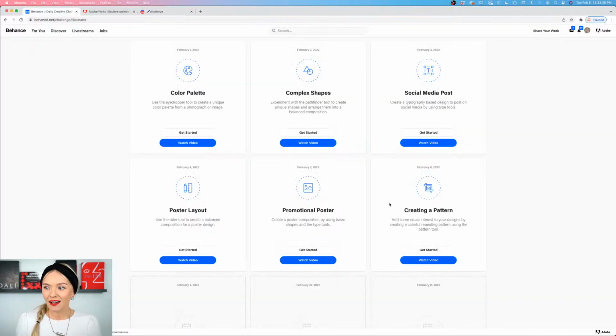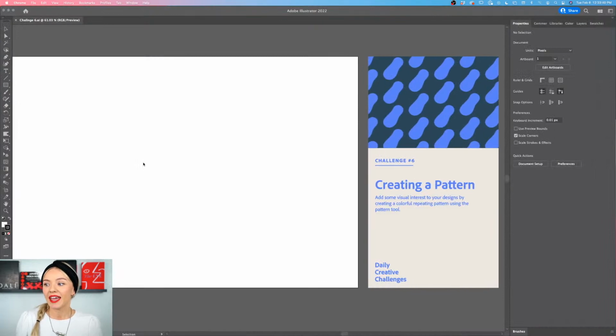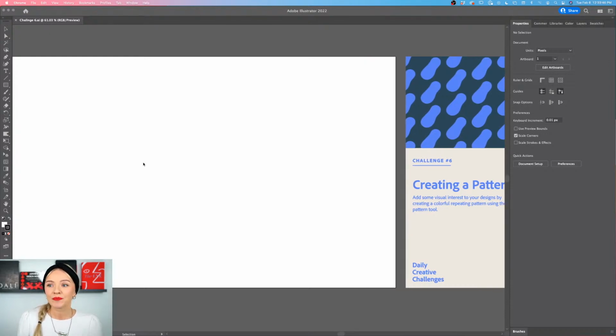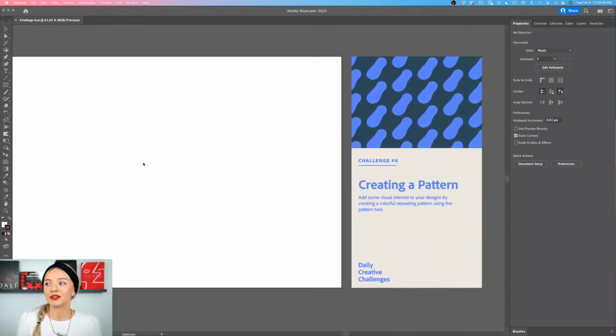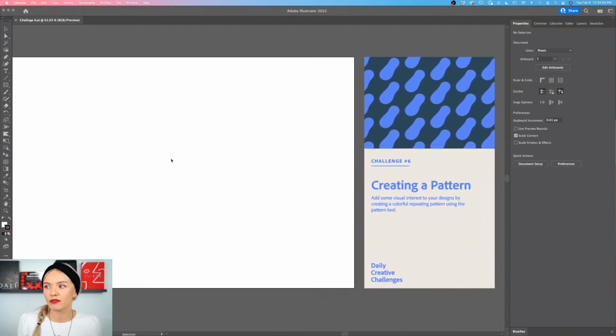So friends, after you download the starter file, we are jumping straight into Illustrator, and we are going to be working with patterns today. We're going to be creating patterns, and I'm going to show you multiple ways of creating a pattern. Of course, you can create a pattern that's very irregular, and you can just create it yourself by creating multiple pieces of shapes. But you can also use the pattern tool that we have inside Illustrator, which is super fun, and we're going to be playing with it a lot.